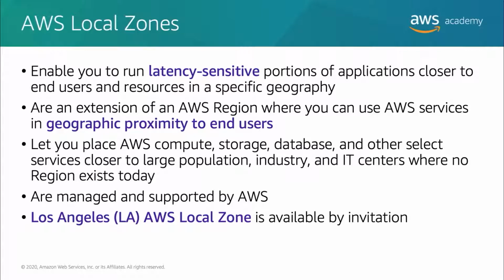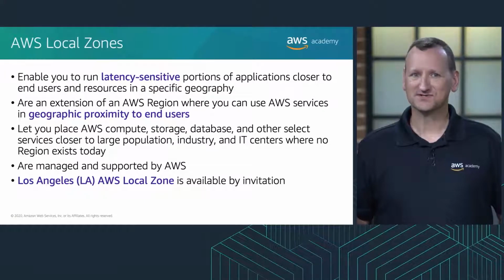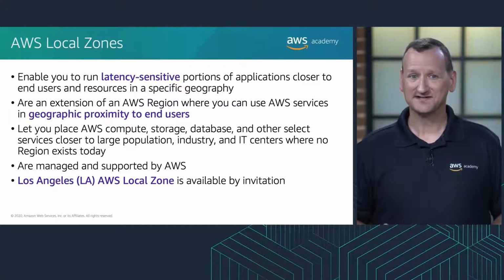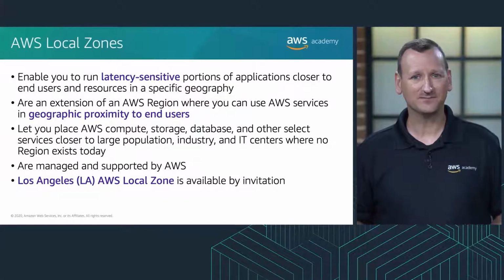AWS Local Zones are a type of AWS infrastructure deployment that features low latency. Each AWS local zone is an extension of an AWS region. They place select AWS services closer to large population, industry, and IT centers where no AWS region exists today. AWS local zones are managed and supported by AWS and are connected to an AWS region with a secure, high bandwidth connection.